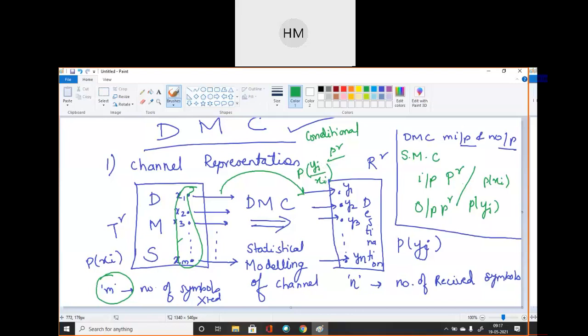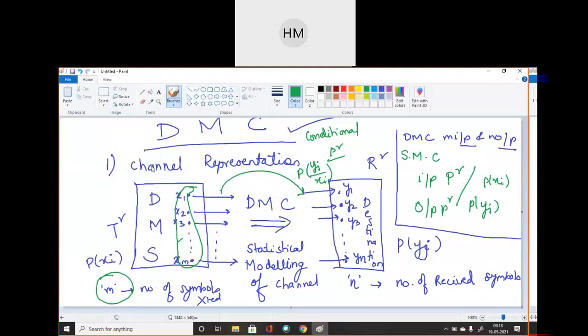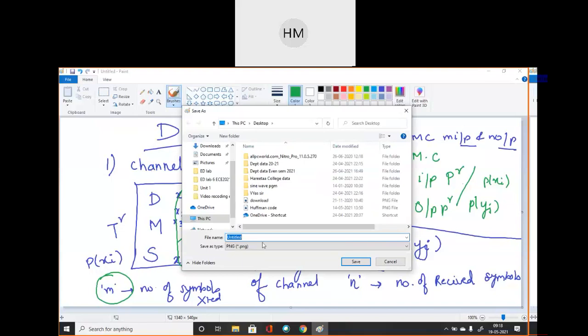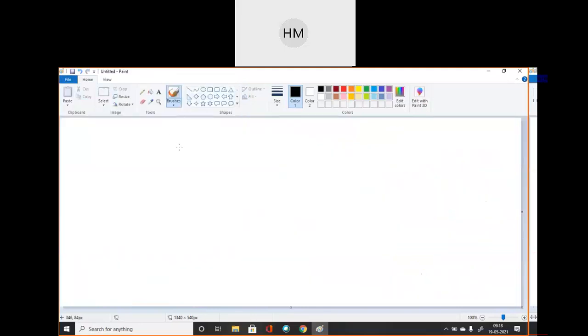Where P of yj upon xi is the conditional probability of obtaining output yj, given that input is xi.